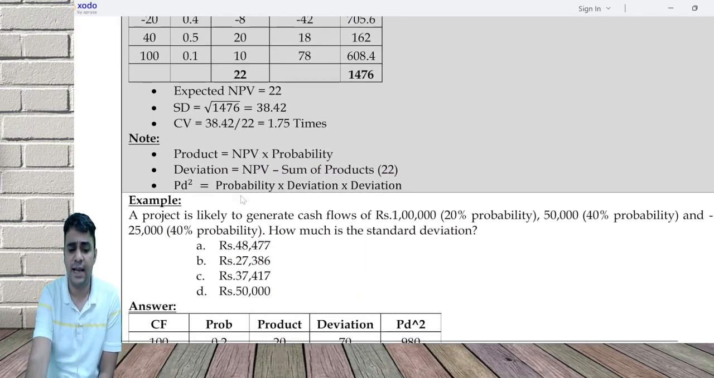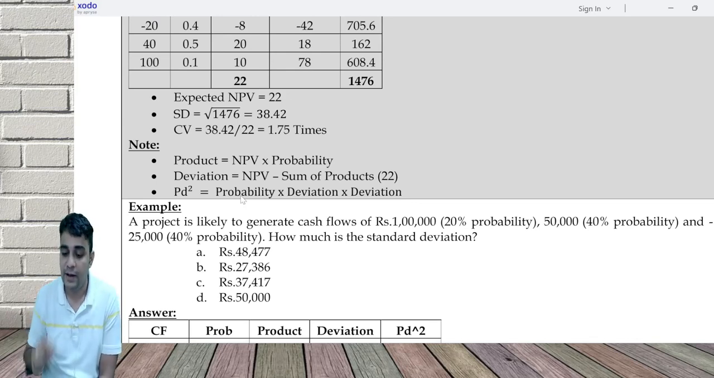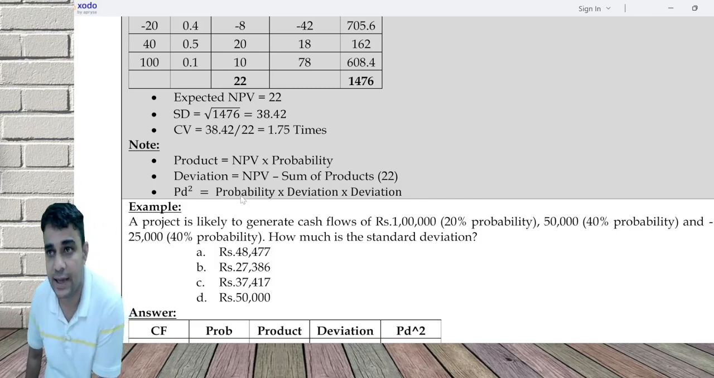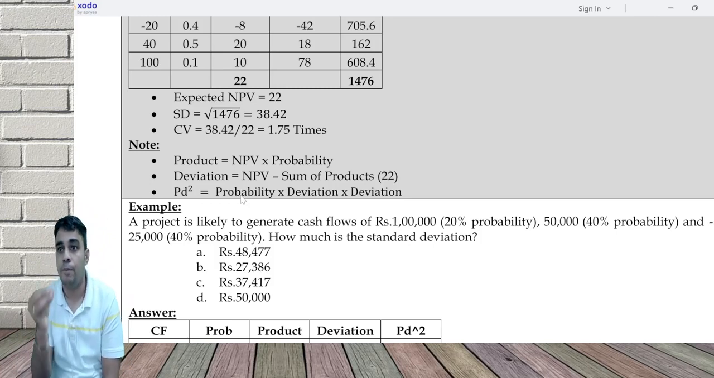A project is likely to generate cash flow of 1 lakh with 20% probability, 50,000 with 40% probability, and minus 25,000 with 40% probability. How much is the standard deviation? Now listen. This is asking for cash flow standard deviation. It can ask NPV standard deviation also. Our format is cash flow, probability, product, deviation, PD square.